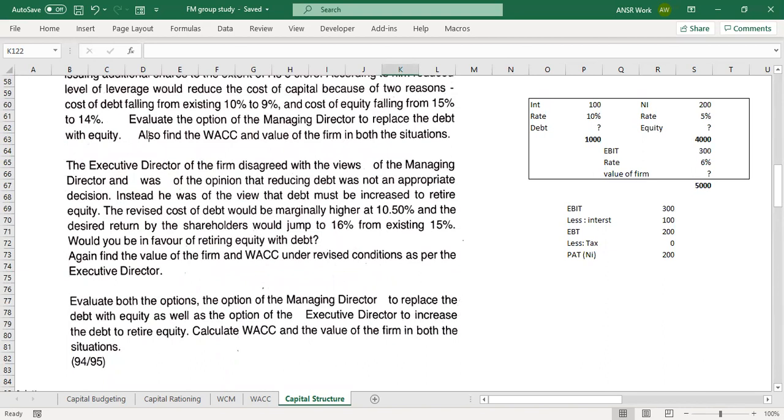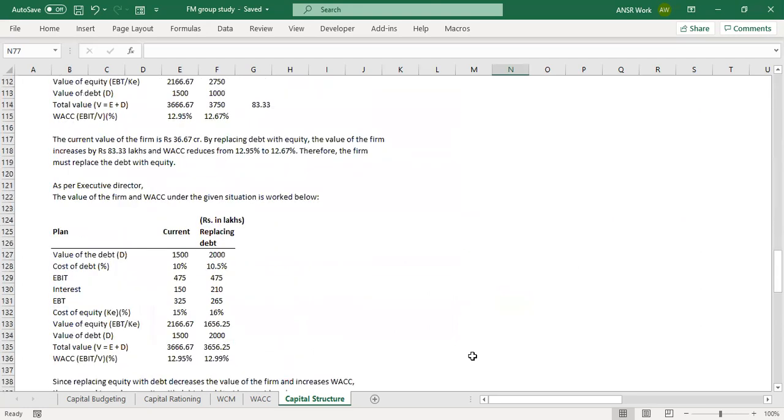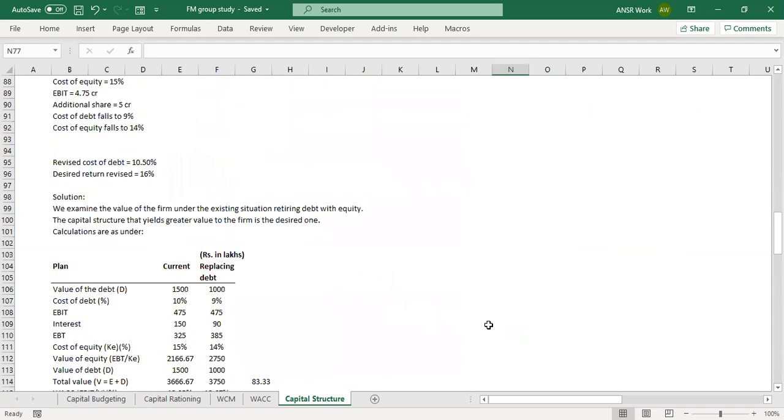Dheeraj, can you please tell the third part answer? Yes. WACC is 12.99 and the value of the firm is 36.56 crore. That is absolutely correct. Now tell me the decision.